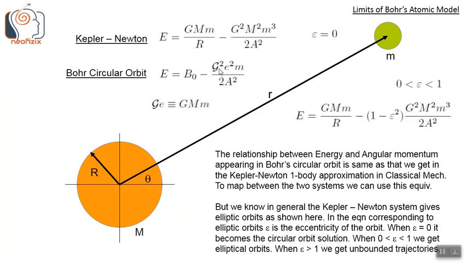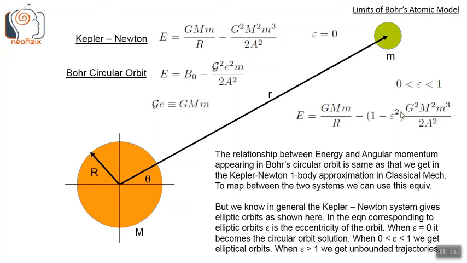The relationship between energy and angular momentum appearing in Bohr's circular orbit is same as that we get in Kepler-Newton one-body approximation in classical mechanics. To map between the two systems, Kepler-Newton and Bohr, we can use this equivalence relationship, GE equals GMM, where GE has this stylized G, and this is normal G in GMM.